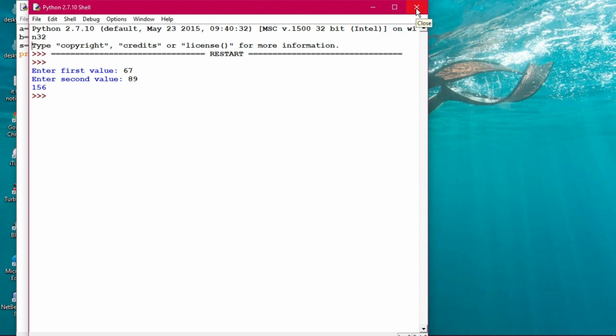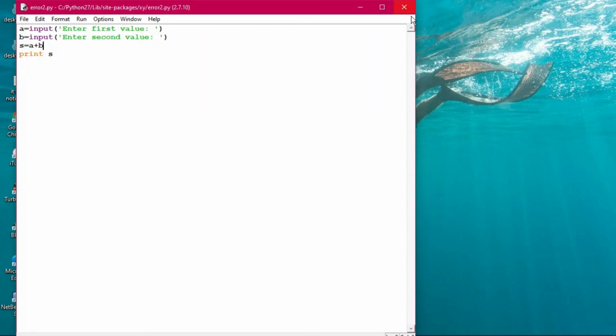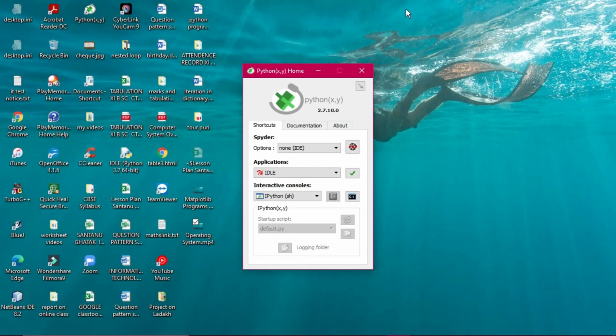In this way, I have discussed some errors today, along with some string slicing. Please go through this very nicely, otherwise you might lack in output finding and error finding. Whenever you are finding errors, you have to write the nature of the error that has been committed, and you have to do the rectification, meaning you have to rewrite the program. I will discuss some more errors in the coming sessions.